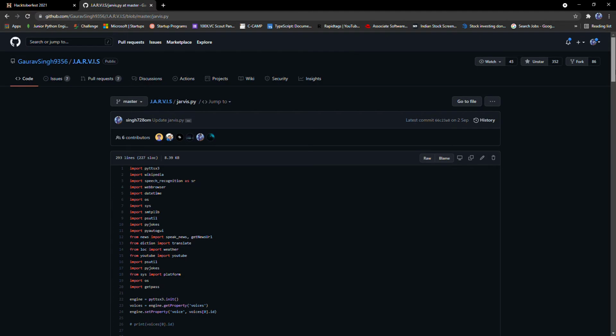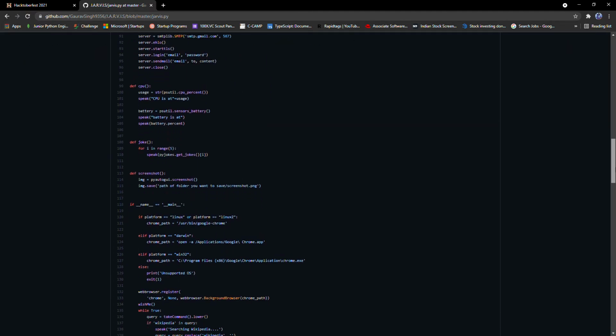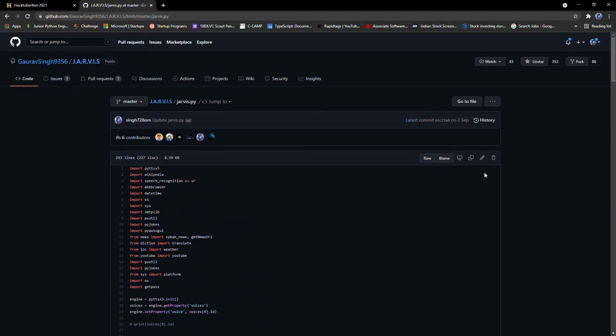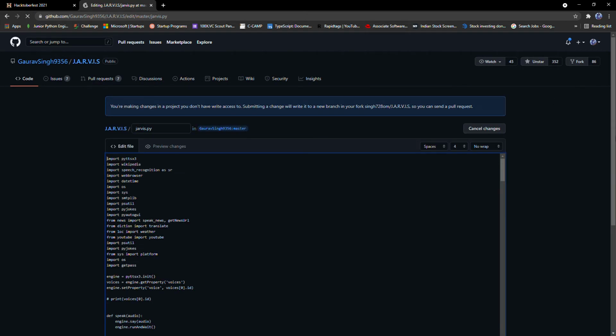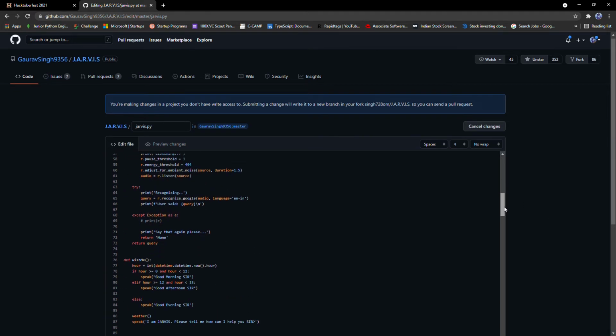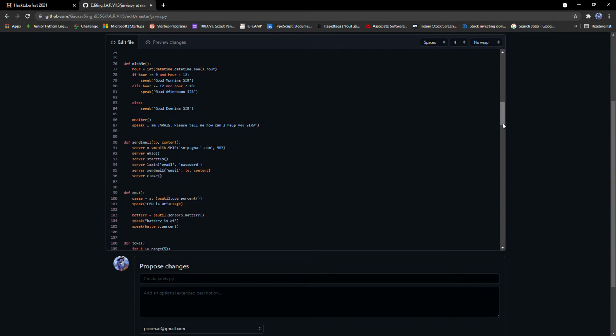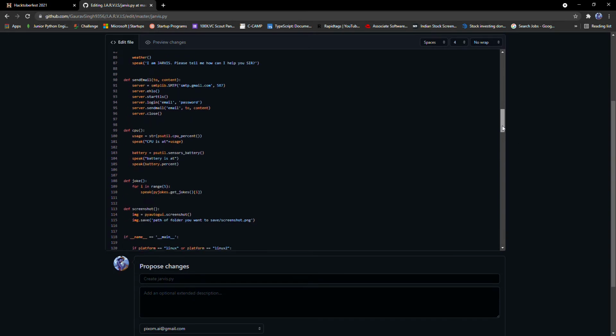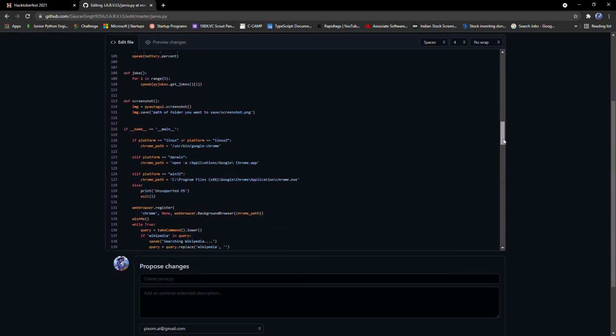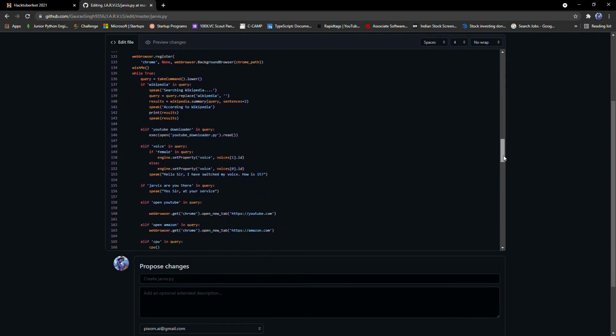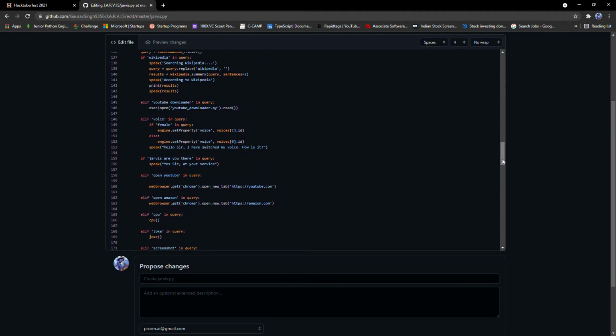So let's see how we make a pull request. I am going to change this code here. Previously I already contributed toward this project, so I know how it's working. Before creating any successful pull request, first of all clone it and run it. After running it, if you want to change anything or add any features, then do it, otherwise it will create an error. So I am showing you like this.